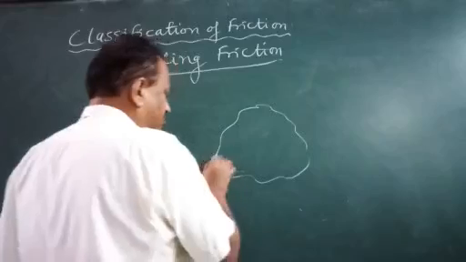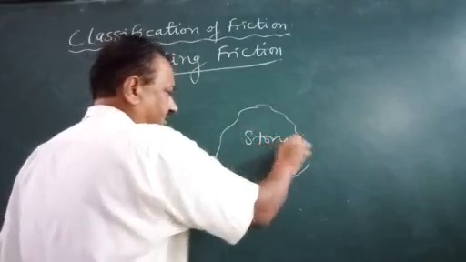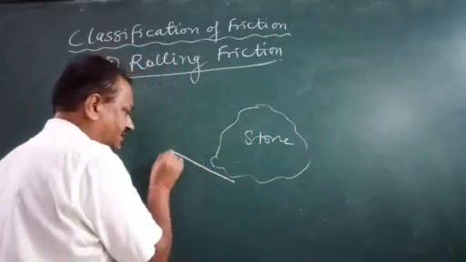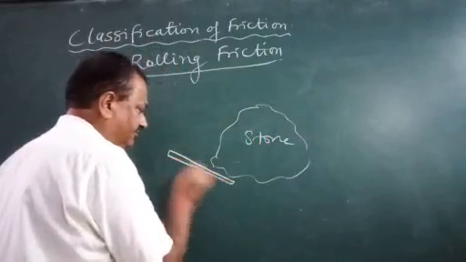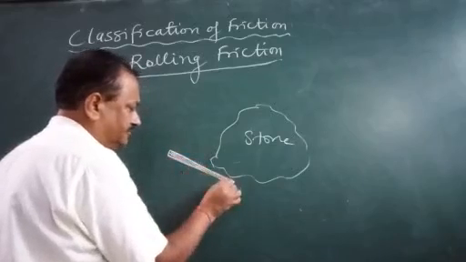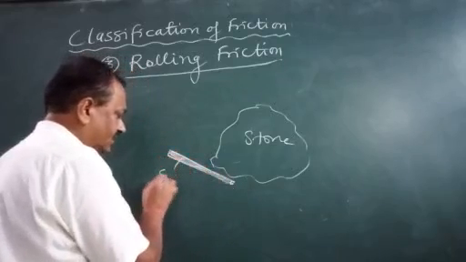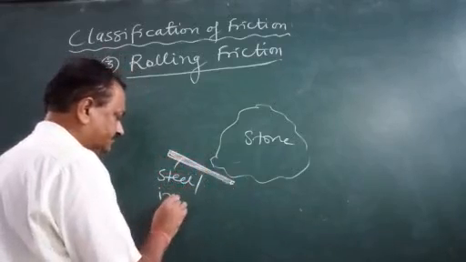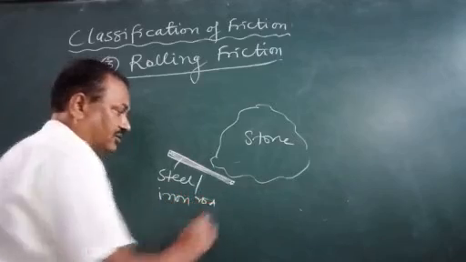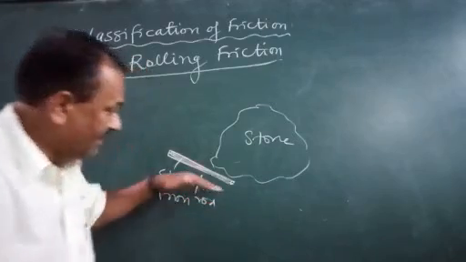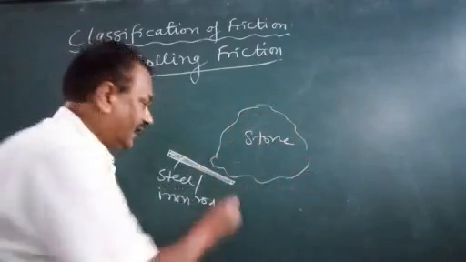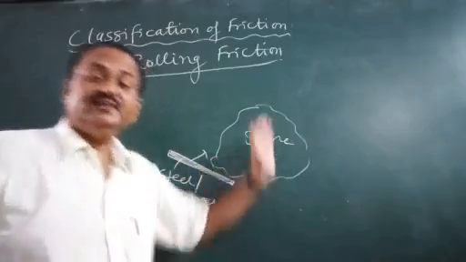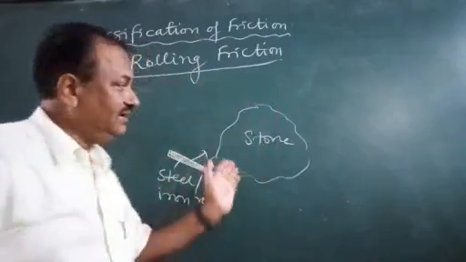There is a huge stone, and if we have a stick, or steel or iron rod, what will we do? We place it under the stone and lift from here. What happens? As soon as we apply force, slowly we'll move.